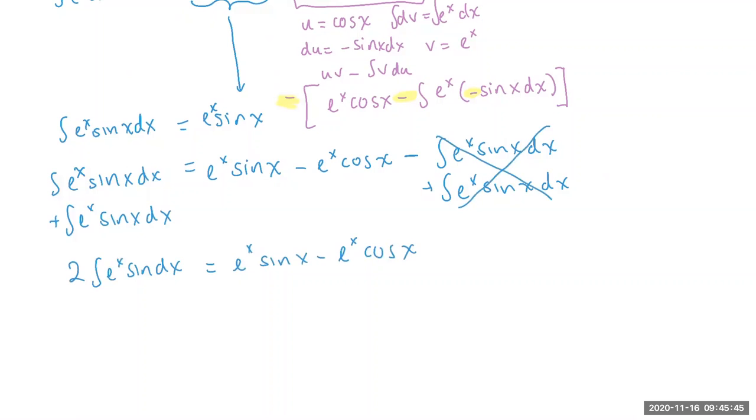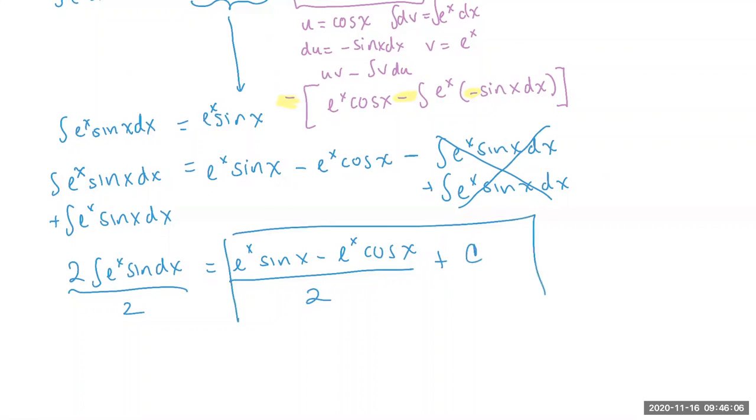And how do you guys think you get rid of the 2 in the front? Yes, exactly. It's 2 of something, like 2x or 2y. To get rid of that, you divide the whole thing by 2. And then at the very end, just don't forget to do the plus c. So this is your antiderivative. And that happens every time you have something exponential and trig.